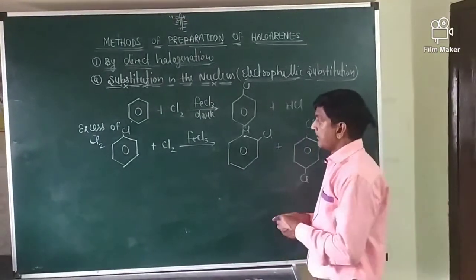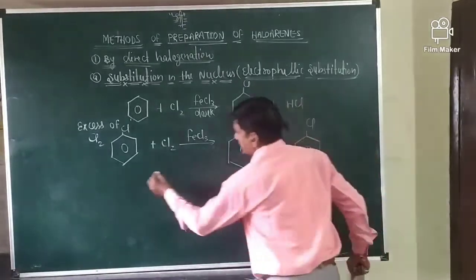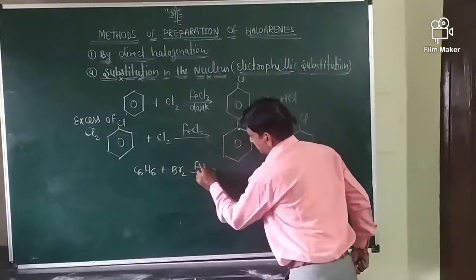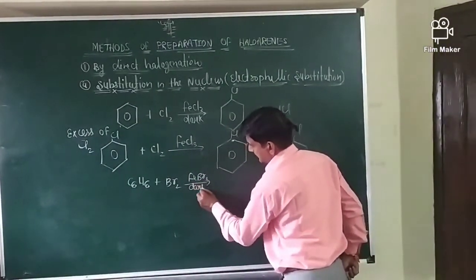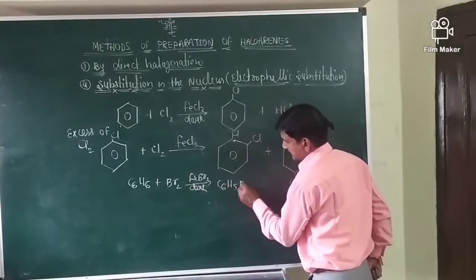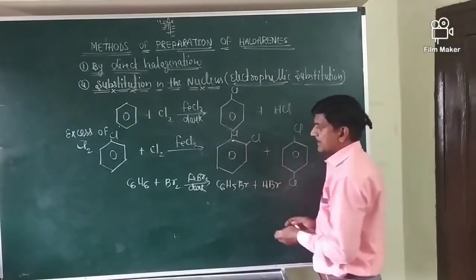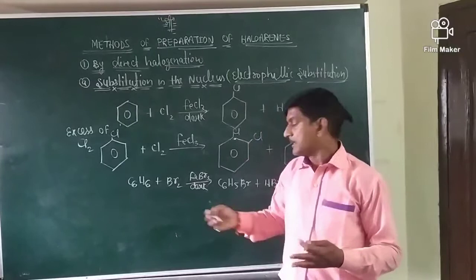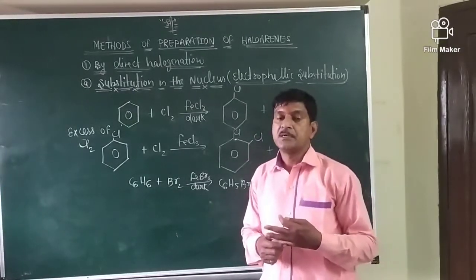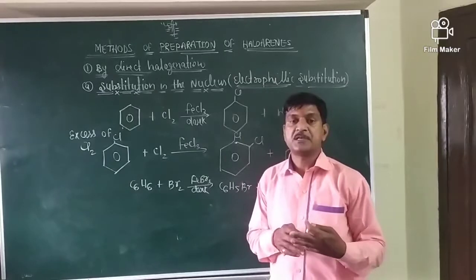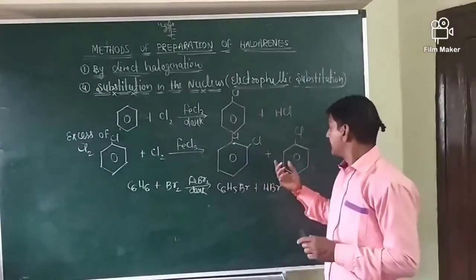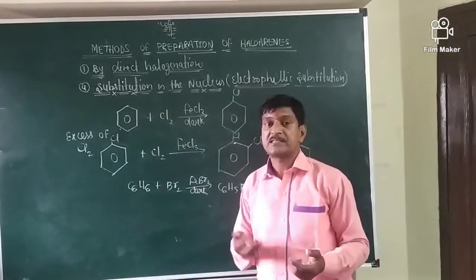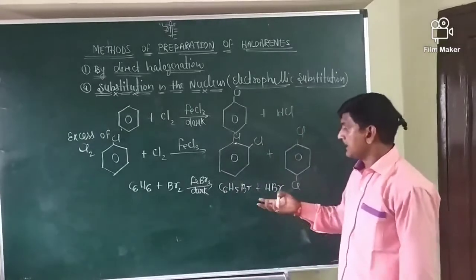Same with bromination. When C6H6 reacts with bromine, FeBr3, dark, you get C6H5Br plus HBr. Similarly, when we pass excess bromine into this compound, we will get ortho and para derivatives of bromobenzene. The para chlorobenzene and para bromobenzene will be more symmetrical as compared to ortho. And this is the bromination.